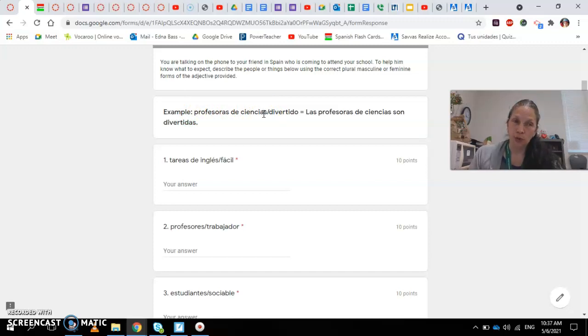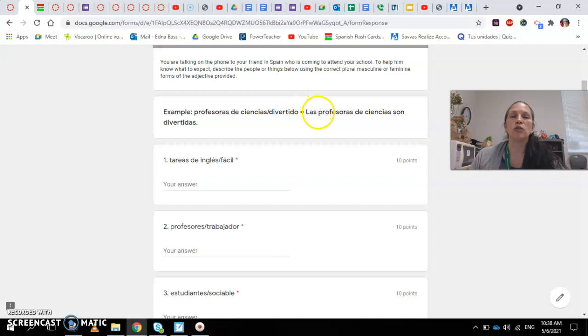So, for example, if I give you profesoras de ciencias, profesoras is already in plural. But then I give you this adjective. Now, this adjective is not in plural. And also, you see profesoras is feminine, and this adjective is masculine. Your mission is to match that adjective to the noun. If the noun is plural masculine, the adjective is going to be plural masculine. If the noun is plural feminine, you're going to match with a plural feminine adjective.